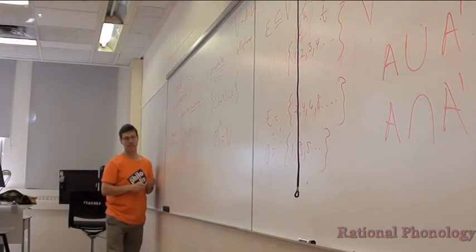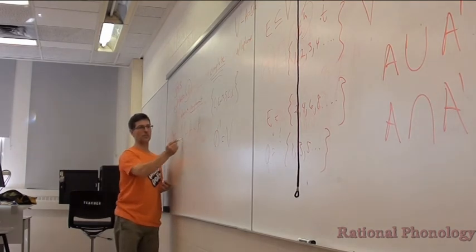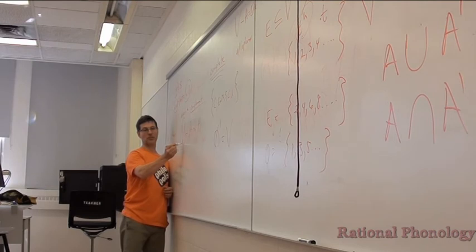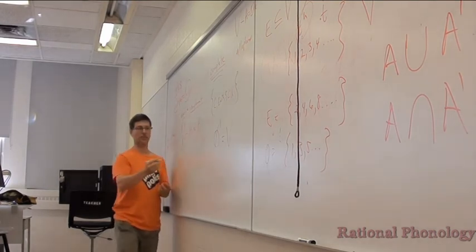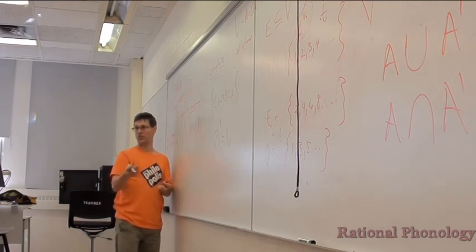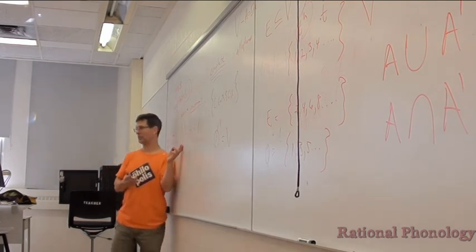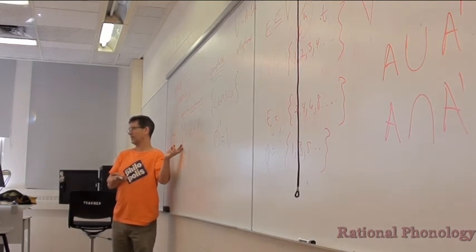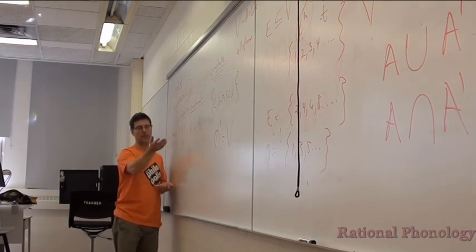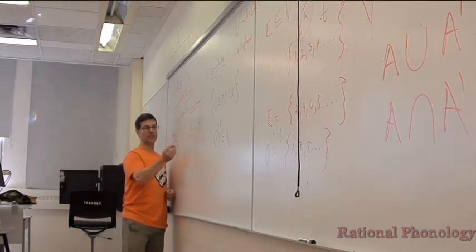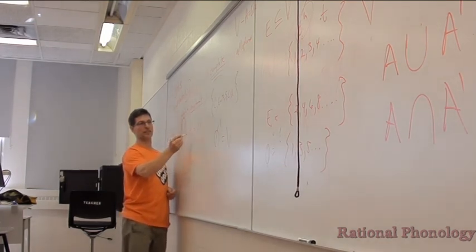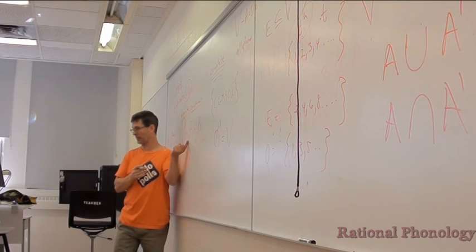But this is going to be relevant when we're looking at natural classes of sounds and stuff like that, because the universal set is going to depend on the language. Right? So French has U, and English doesn't have U. So if we're talking about phonemes or segments in a language, the universal set for French and English are different. Okay? And so the complement we're using is just everything that's in the universal set except what's in some other set that we've named.